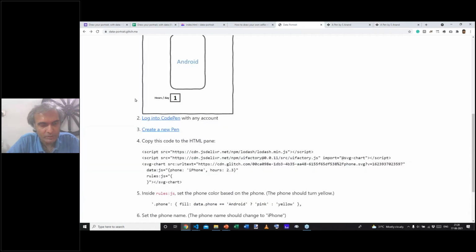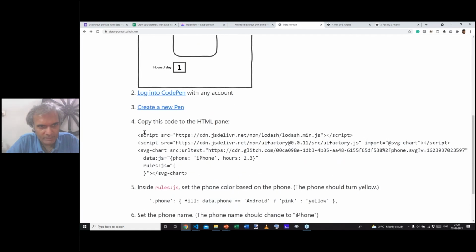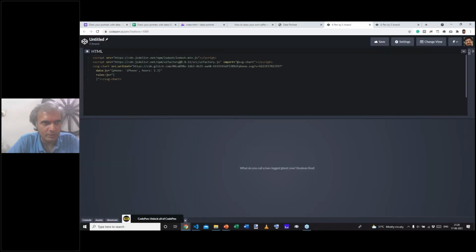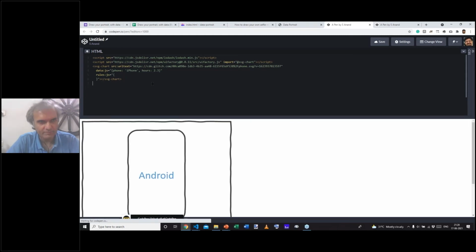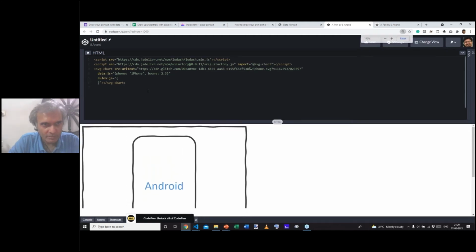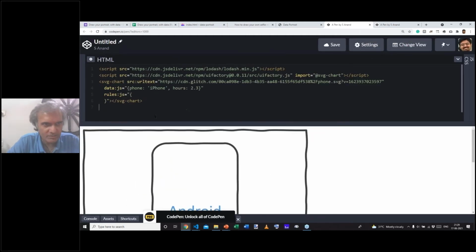The fourth step is to copy paste the code that's out here. I'm going to explain what this code does, but just copy paste the code into the HTML part of the pen, not the CSS, not the JavaScript. When you do that, you will see a simple SVG image that I created in PowerPoint, and I encourage you to try it out as well. That pops up at the bottom, in the output section. Now, what I'm going to do is explain what this is doing, but in the meantime, I encourage all of you to copy paste this.